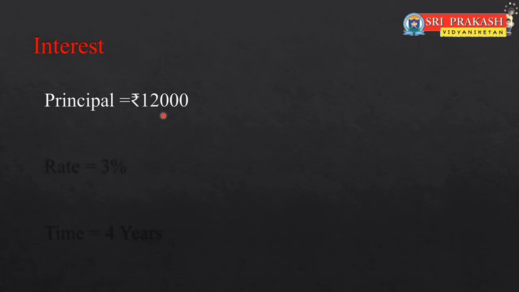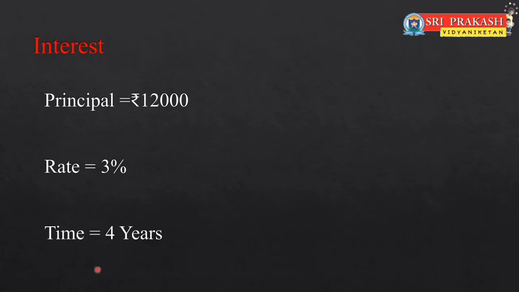Now the rate of interest is 3%, which means the borrower needs to pay 3 rupees on each 100. This may be for 1 year. Now the time period is 4 years. So the borrower returns the money after 4 years. Now how much amount does the borrower need to pay to the lender after 4 years?